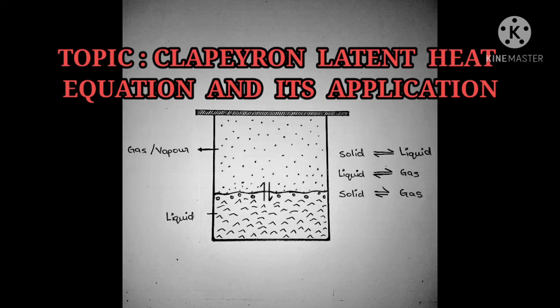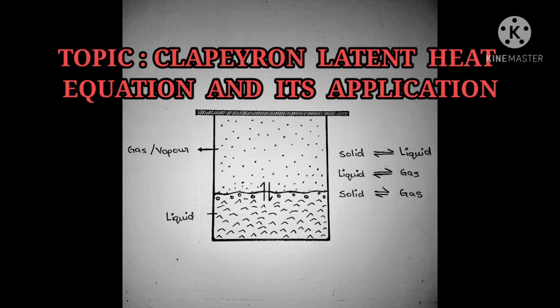This was for the equilibrium between solid and liquid, and now we will talk about the equilibrium between liquid and gas, where the liquid undergoes vaporization while the gas condenses simultaneously. Water is the best example to understand this system, and we will also be using the same example to derive our equation. It can also happen that an equilibrium between solid and gas is seen, where solid undergoes sublimation, that is, the solid converts into gas without coming into the liquid state, and simultaneously the gas turns into solid.